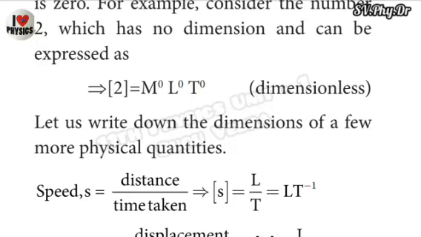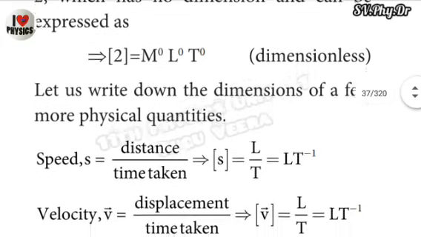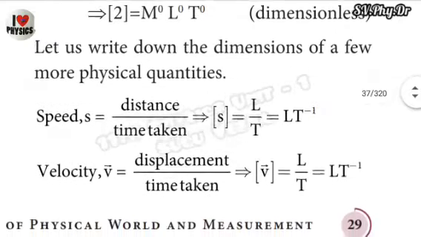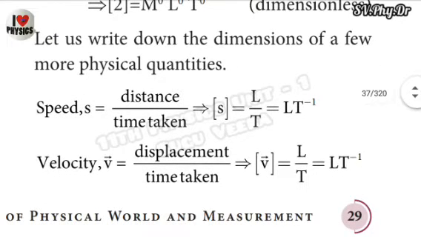So the dimension of distance is capital L and time is capital T. Capital T is moved to the numerator, so plus 1 is changed to minus 1. So the dimension of speed small s equals capital L, capital T power of minus 1.